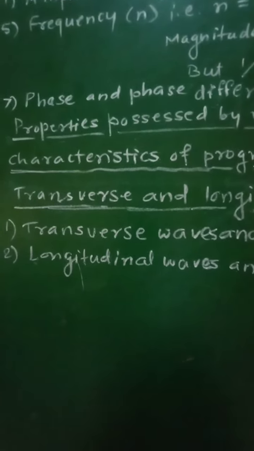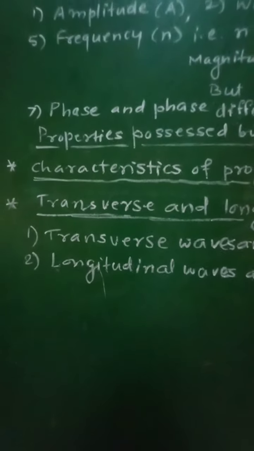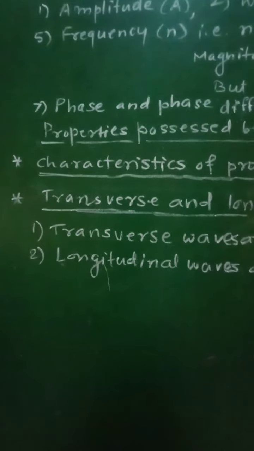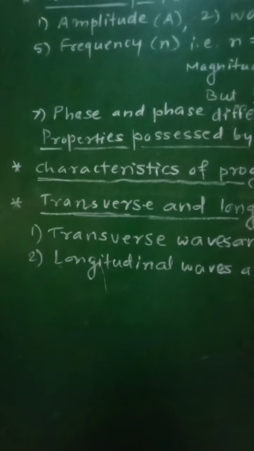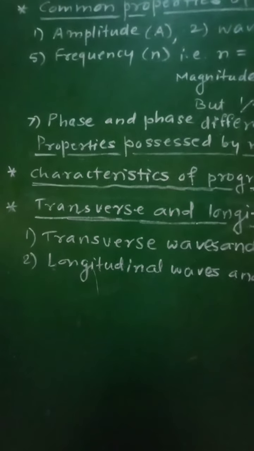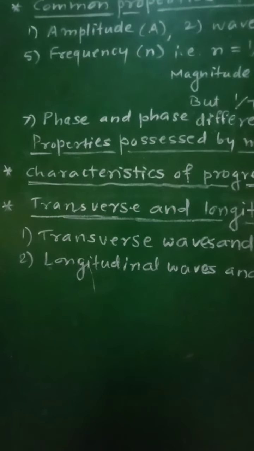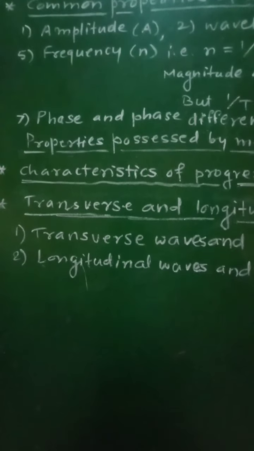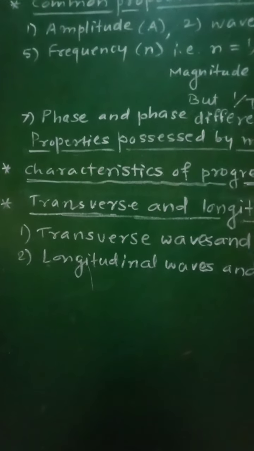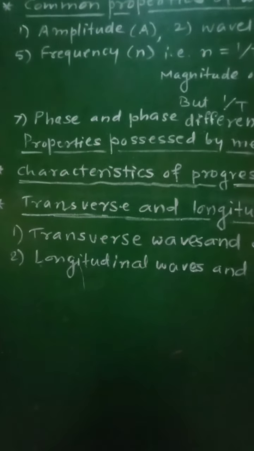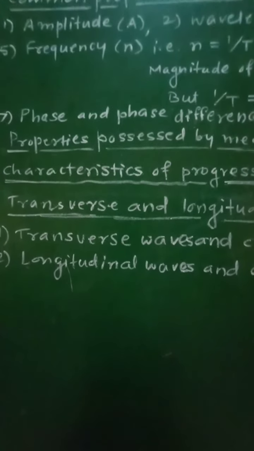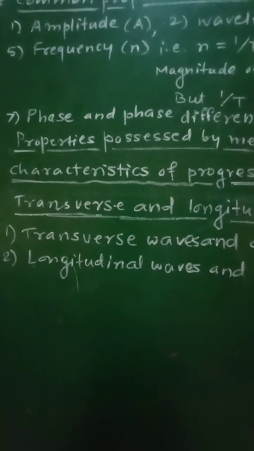They cannot pass through liquids and gases. Sixth characteristic: when transverse waves move through a medium, there is no change in the pressure and density at any point of the medium. However, the shape changes periodically.